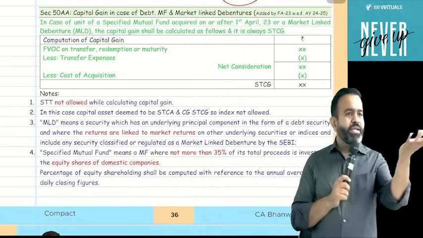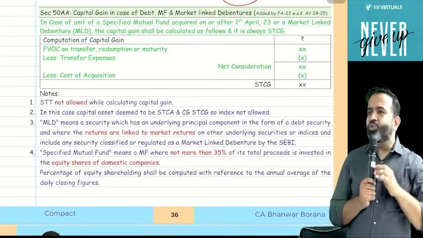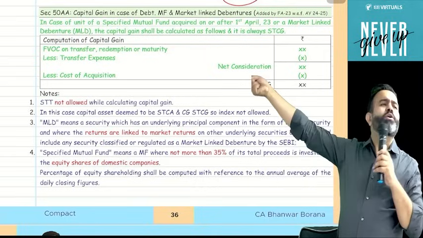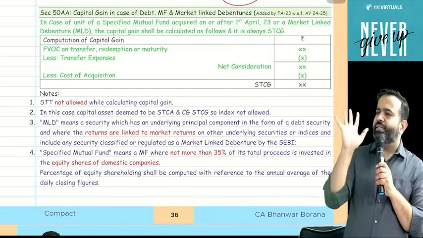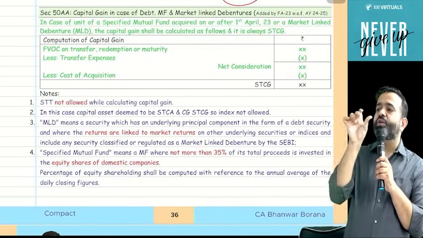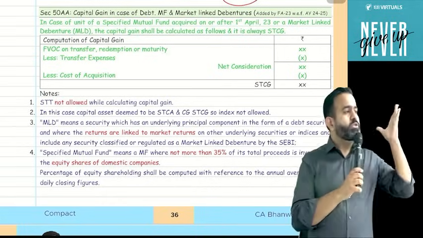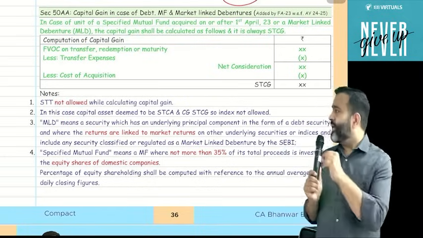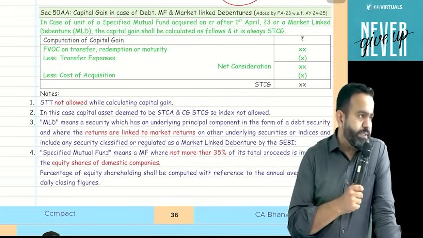On short-term capital gain, normally we pay tax at the slab rate only. Guys, short-term capital gain under 111A is different, that is for equity shares and equity-oriented mutual funds. We are talking about debt mutual funds. So it will be taxable at the slab rate, 30%. Now there is parity between income from other sources and debt mutual funds. If you directly invest in a debt instrument or invest through a mutual fund company, the tax treatment is now the same. Now guys, here they included one more type of security, that is the MLD.